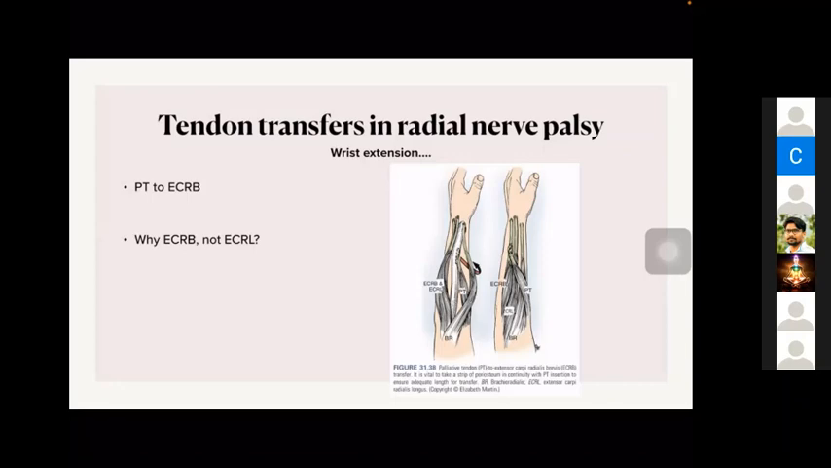If we are giving to extensor carpi radialis longus, there will be some radial deviation also. So that is why we are preferring extensor carpi radialis brevis. So this is the most commonly used transfer for regaining wrist extension. It is pronator teres to extensor carpi radialis brevis.